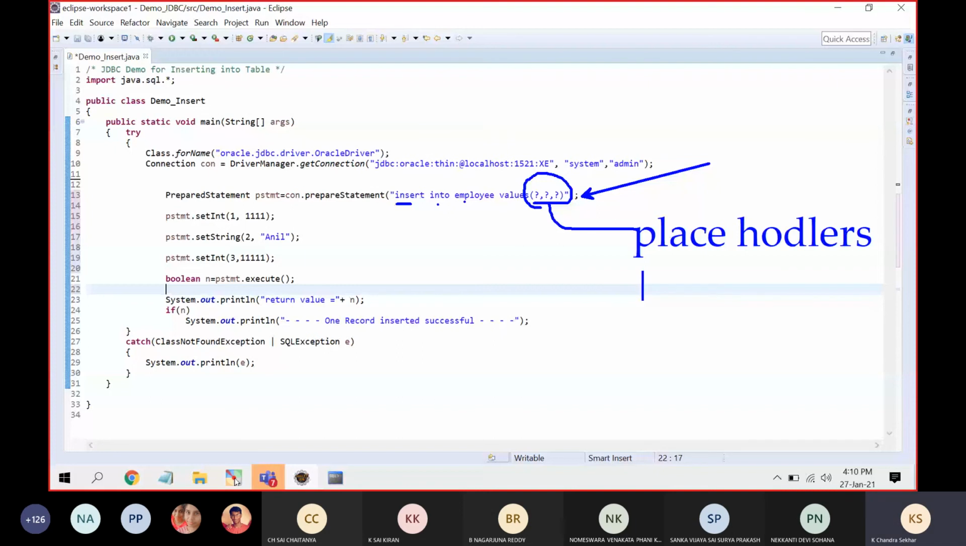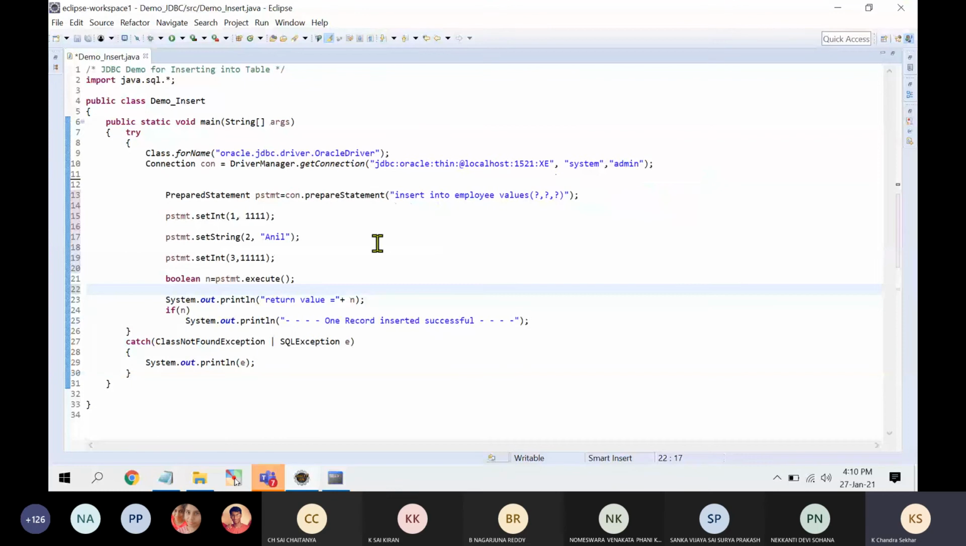Placeholders will be replaced dynamically. Why am I writing question marks here? It is possible only in the prepared statement. For example, I want to read the values. Here I have written constants, but I want to read the keyboard values. So: enter number, employee number, name.